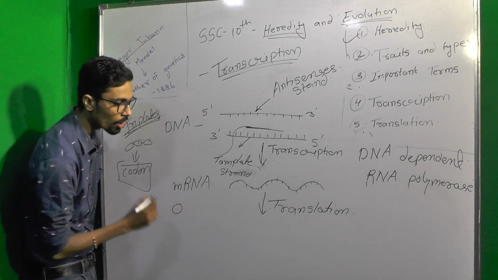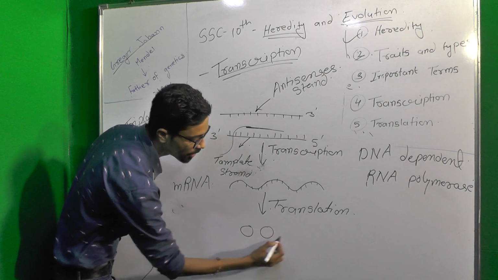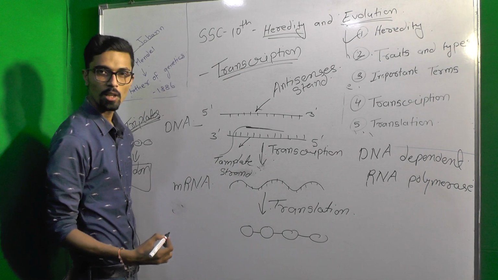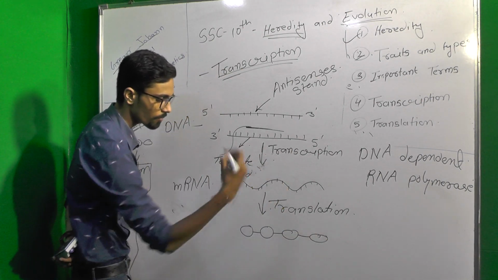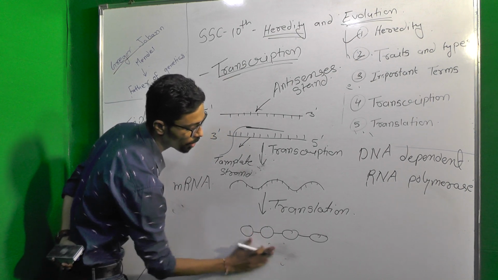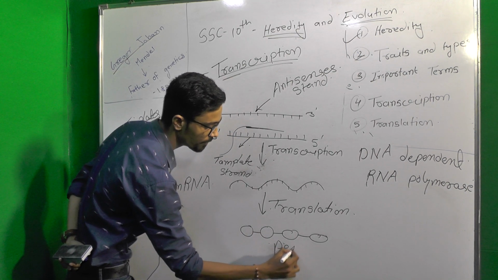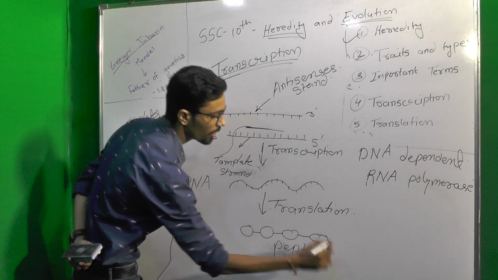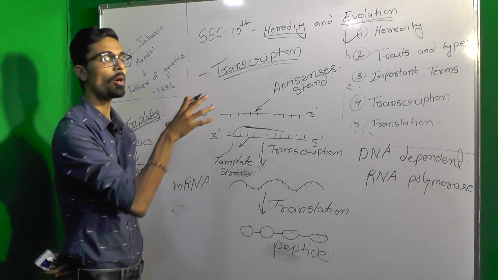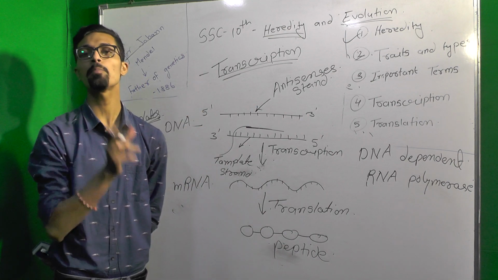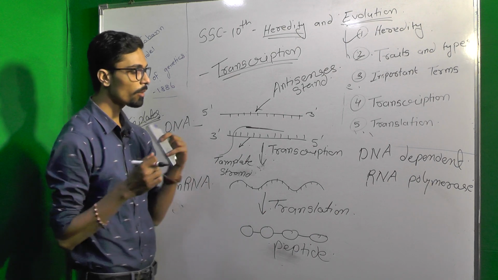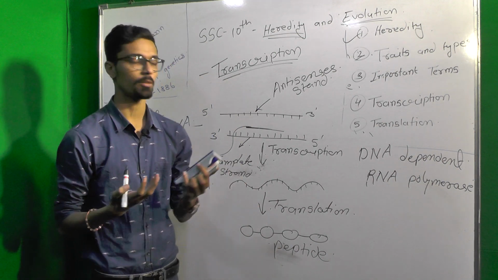This is a single codon, and another one. So these codons are joined together and form a peptide molecule. And these peptide molecules come together to form a polypeptide chain, and that polypeptide chain is known as amino acid. Now you are going to study where this process happens.